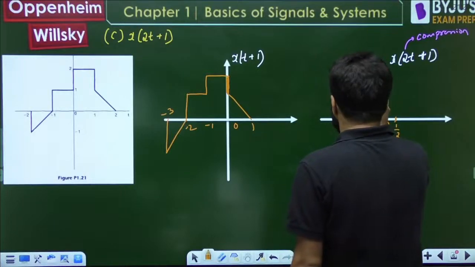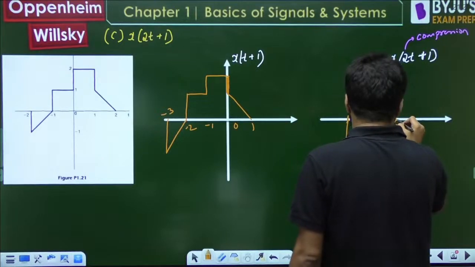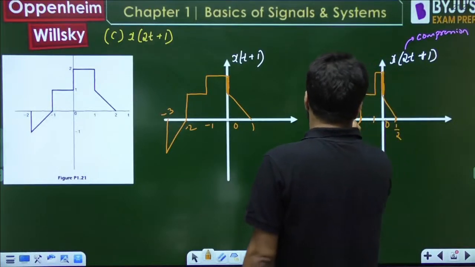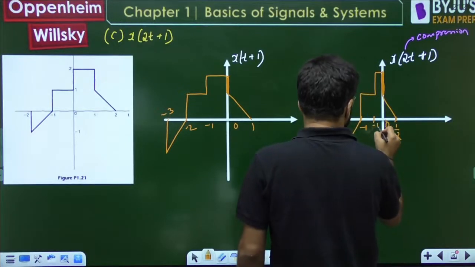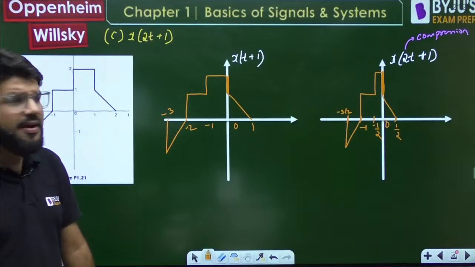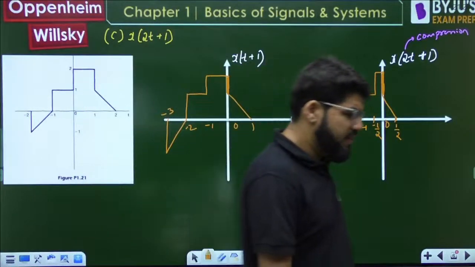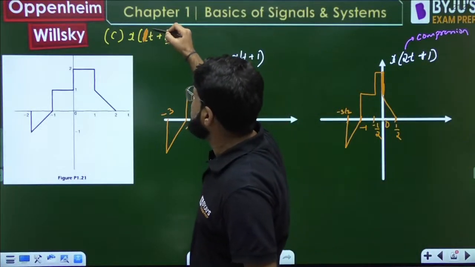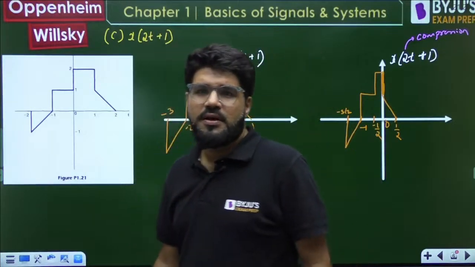The waveform shape is the same, it is just compressed in time. Have a look into this and match your answers. No, not minus 1 to 1, Venkat. It is minus 3 by 2 to 1 by 2. Divide by 2, minus 3 by 2 up to 1 by 2. So first shift. When you are shifting, you forget this factor, only t plus 1 or t minus whatever. Then t replaced by 2t, and that is compression actually.